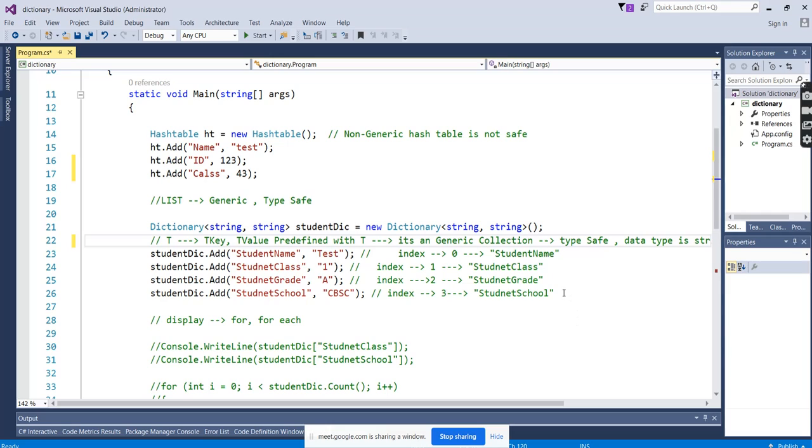Here in the dictionary or the hash table, keys are customized. Whatever key we define, we can fetch it directly. If you want to fetch with the student name or the class name, grade, school, these are the keys. What is the value for the school? Here CBSE. What is the value for the grade? A. So this is the difference compared to the array and these collections.